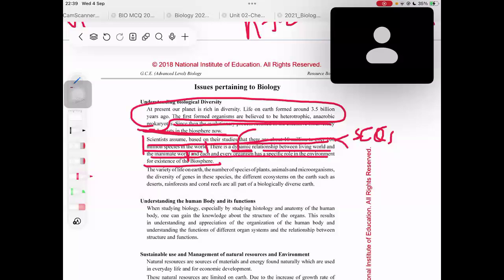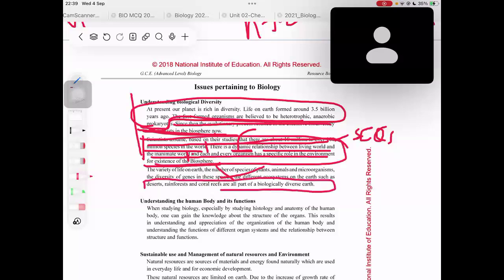So how many points have I written? I have written all these points in this part. And here also I have written most of the points except for one point. So I will get a lot of marks in this part, right? But I didn't write this part. But I always remember to write the different ecosystems on Earth. I made my own sentence: the different ecosystems on Earth are deserts, rainforest, and coral reefs, which are part of biological diversity.